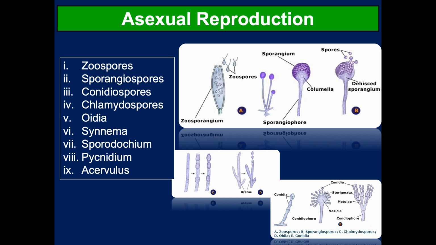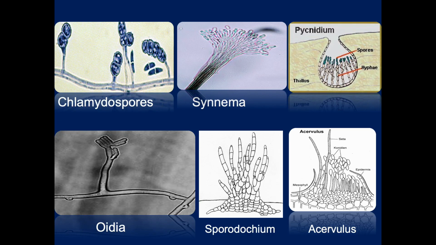Asexual reproduction mainly happens in fungi by zoospores, sporangiospores, conidiospores, chlamydospores, oidia, coremia, sporodochium, pycnidium as well as acervulus.